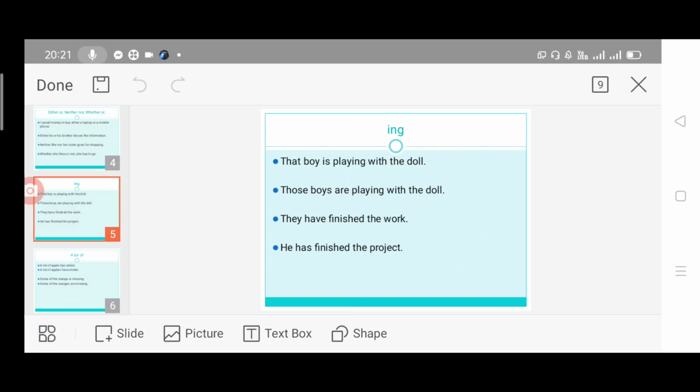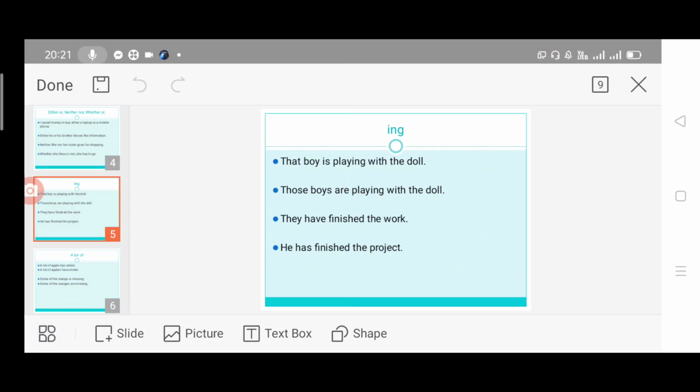Next one, they have finished the work. This is perfect tense. They have finished. If we are using third person singular like he or she or it, we have to use has. The remaining subjects will take have. They have, but he has. They have finished the work. He has finished the project.